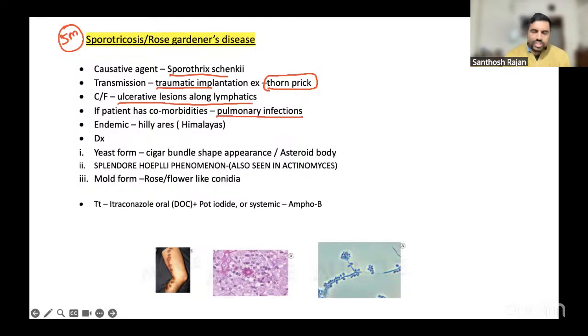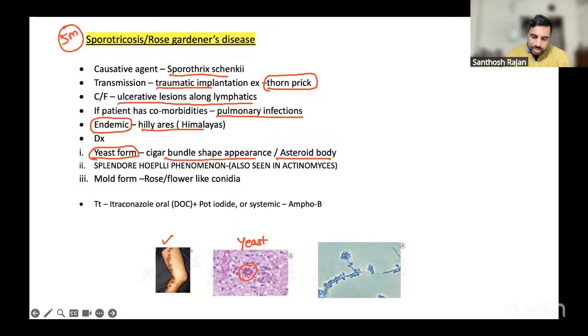So it's a subcutaneous infection. It's usually endemic in hilly areas, and the risk is very, very high in rose gardeners. Here you see the yeast form, this is how the disease looks. This is your yeast form. In the yeast form, you see something called a sugar-shaped, sugar bundle appearance, or the entire phenomenon, you call it an asteroid body.